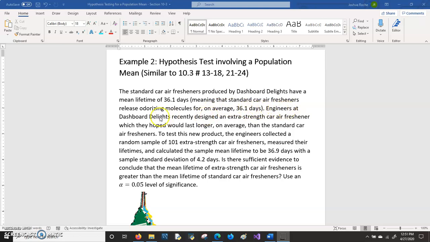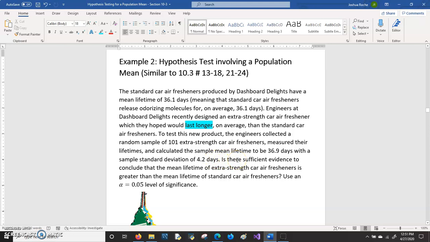Engineers at Dashboard Delights recently designed an extra-strength car air freshener which they hoped would last longer, on average, than the standard car air fresheners. To test this new result, the engineers collected a random sample of 101 extra-strength car air fresheners, measured their lifetimes, and calculated the sample mean lifetime to be 36.9 days, with a sample standard deviation of 4.2 days.